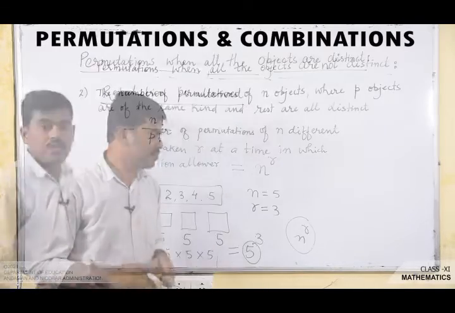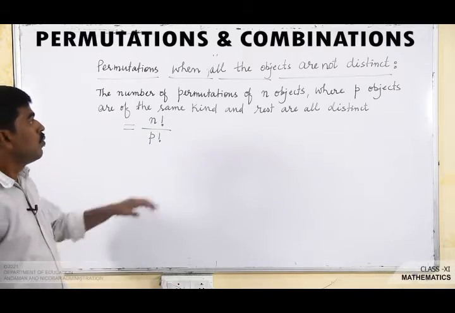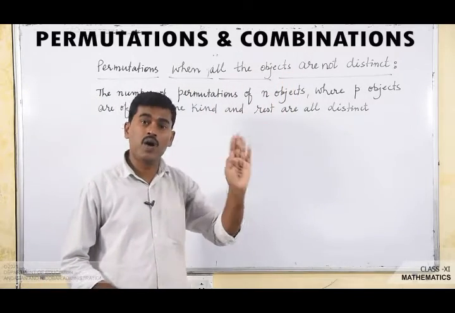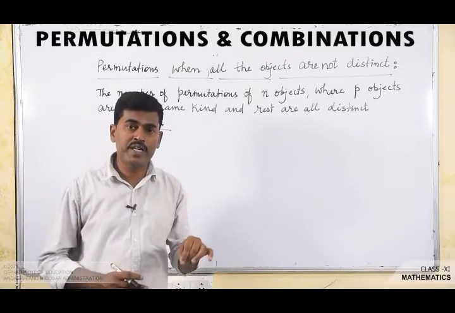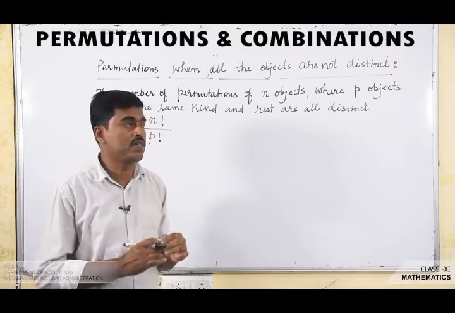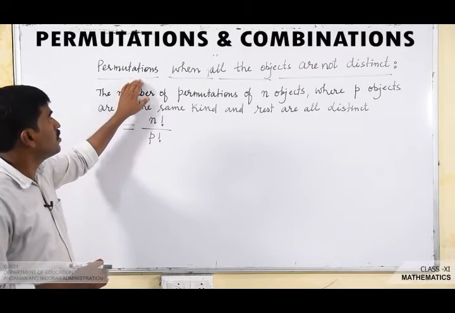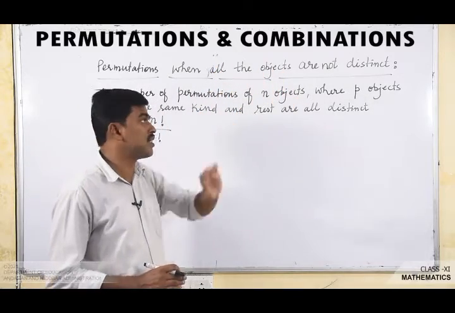Clear? Now let us see how to find the number of permutations when all the objects are not distinct. In the previous case we talked about permutations when all the given objects are distinct. Now let us see the permutations when all the objects are not distinct.